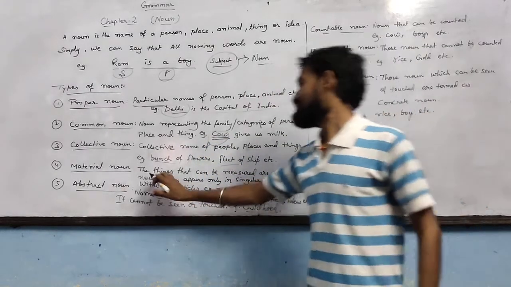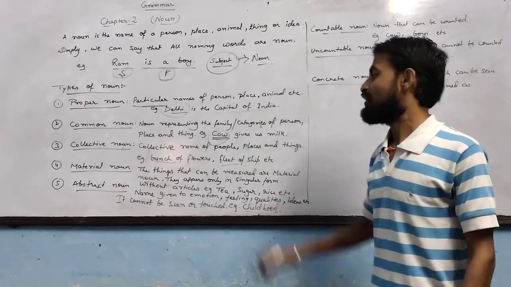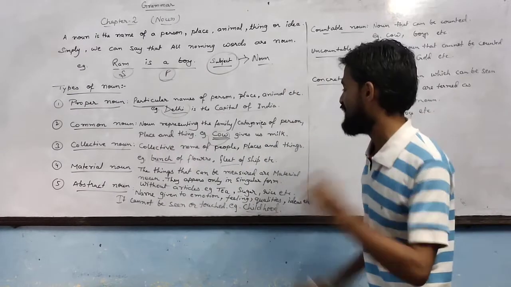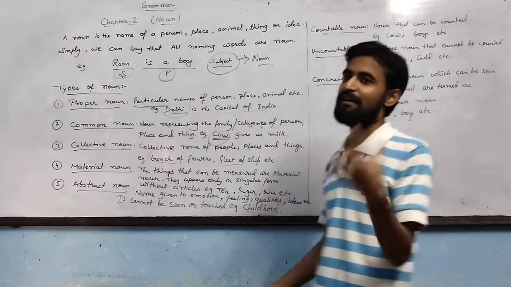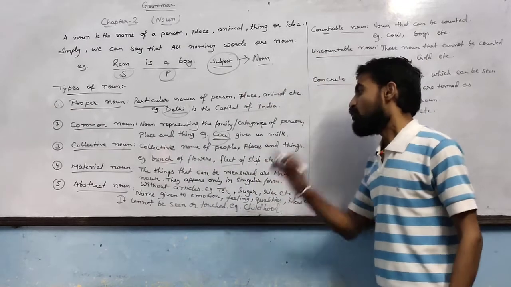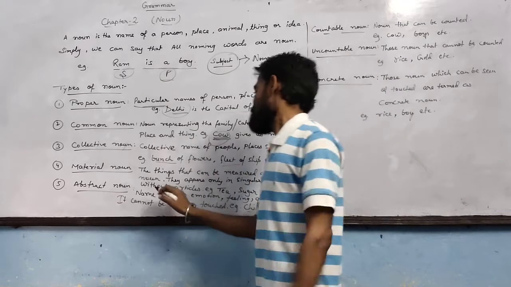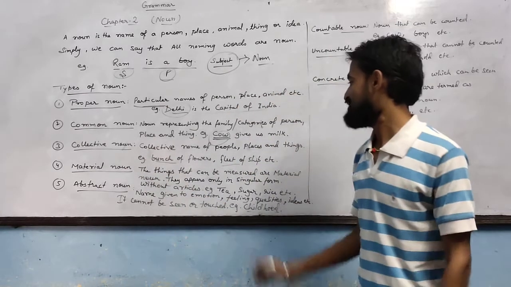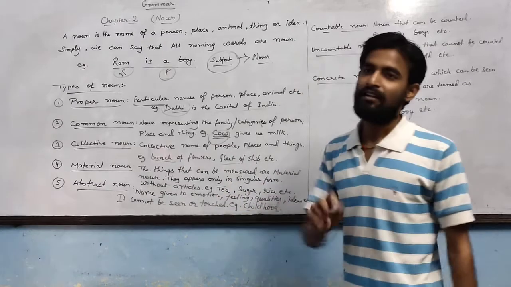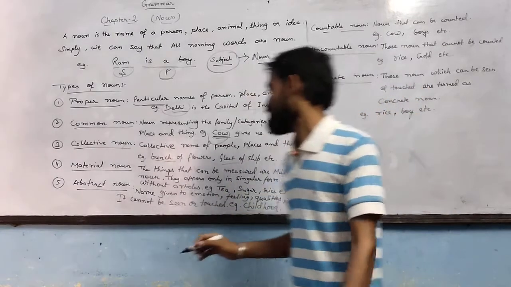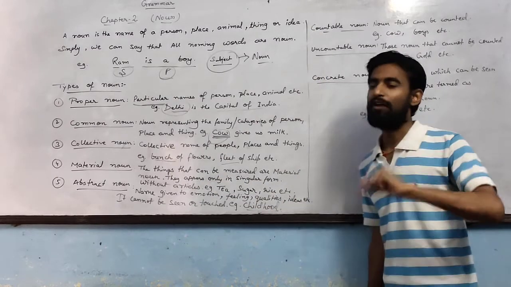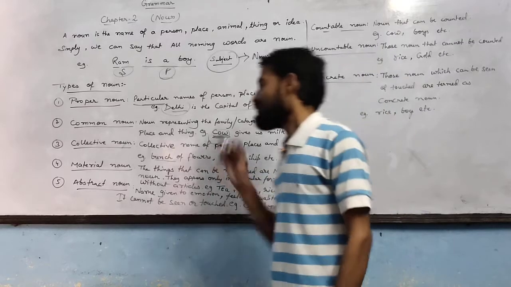Material noun. The things that can be measured are termed as material nouns, articles just like tea, sugar, rice. These are material nouns because they can be measured. No articles are used with material nouns. Means if you write tea, you cannot write a tea, or a sugar. No articles are used with material nouns. They appear only in singular form.